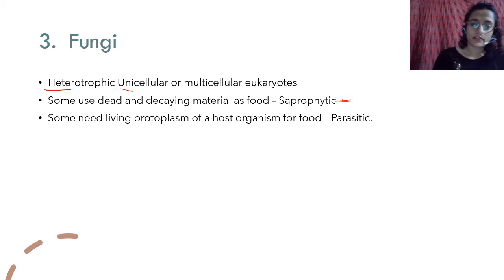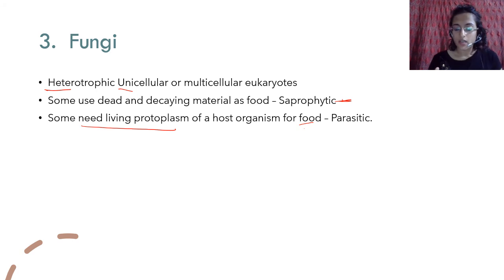So that is also a part of heterotrophic nutrition. Some fungi, not animals, some fungi need living protoplasm for food. They are called parasitic. What is the difference between parasites and saprophytes? Saprophytes feed on dead and decaying organisms, parasites need living organisms.